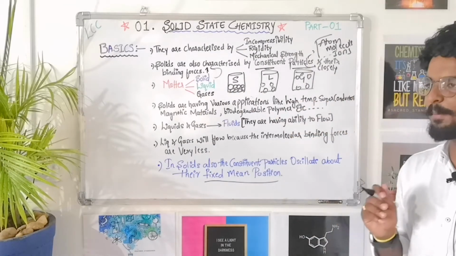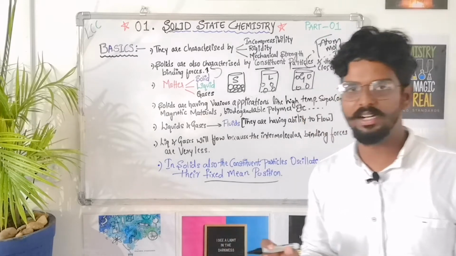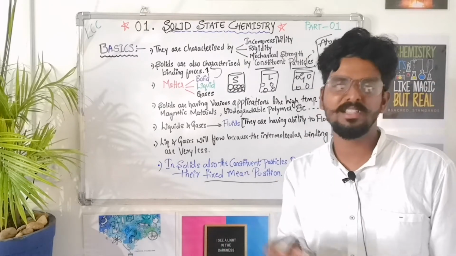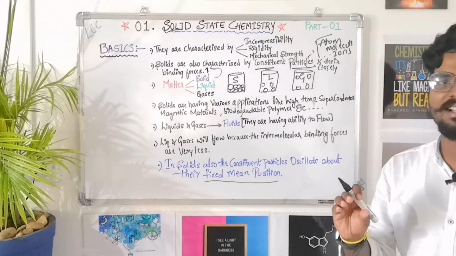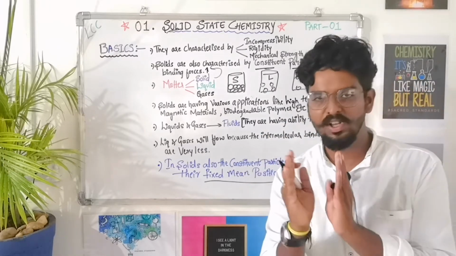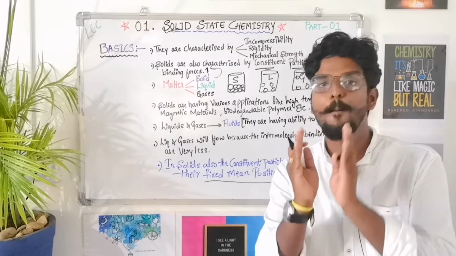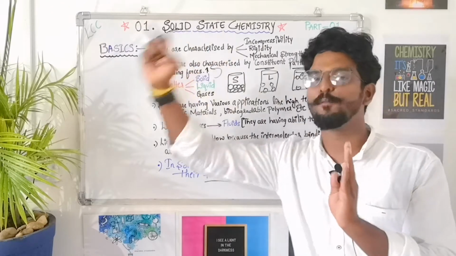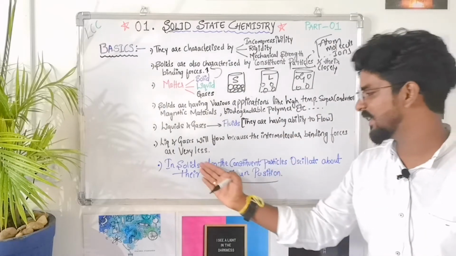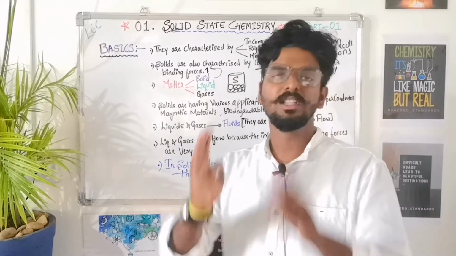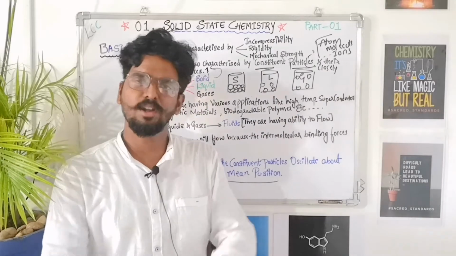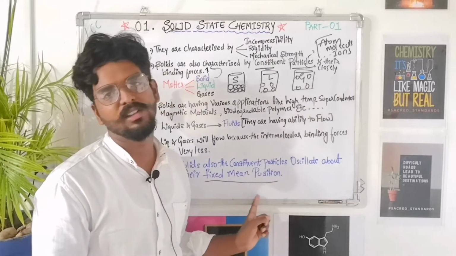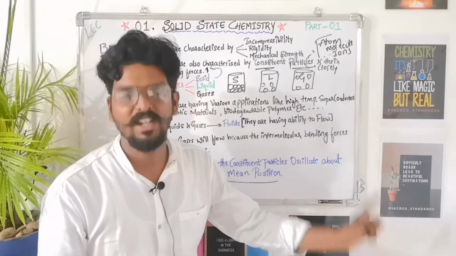Even though the solid particles seem to be rigid in nature, within the solid materials the constituent particles like atoms or molecules or ions are vibrating, but they are along their fixed position. They can't come out of it. So we say that in solids also the constituent particles will oscillate or vibrate, but the thing here is they will vibrate or oscillate along the fixed mean position.